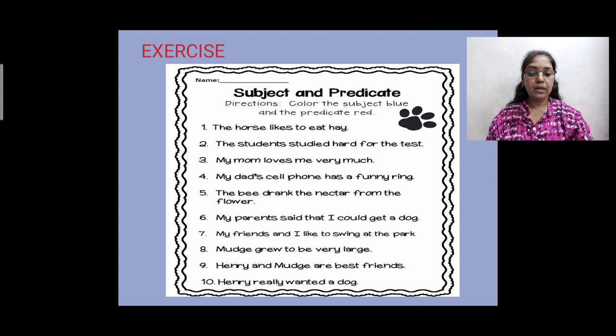Mudge grew to be very large. We are talking about Mudge here, so it is the subject. Grew to be very large is the predicate. Henry and Mudge are best friends. Again the same as we have discussed in the previous example. Henry and Mudge, this is the subject. Are best friends is the predicate. Henry really wanted a dog. What we are talking about is Henry. What we are saying about Henry is really wanted a dog, so it's a predicate.